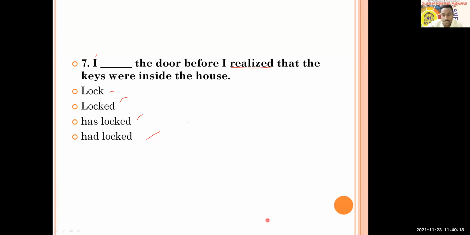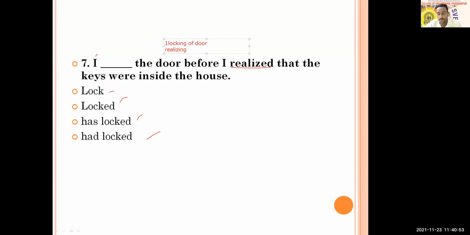So here are two actions, okay? Which are these two actions? Let's try to find out. The two actions are locking of the door and realizing. Out of these two actions, which would have been taken first? Locking of the door or realizing? Which action took place first? Okay, so locking took place first.